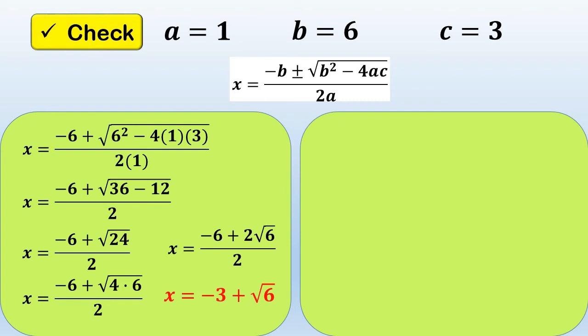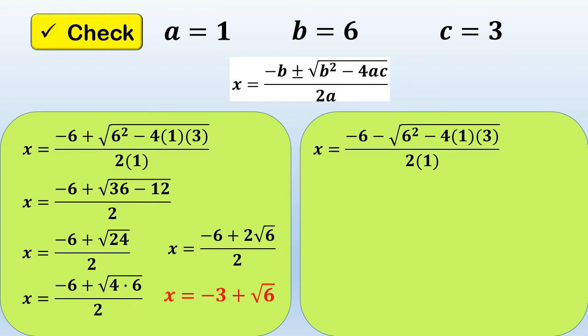So, let's cancel it. So, the answer is square root of 6. So, therefore, the first root that we have here is negative 3 plus square root of 6. Next, let's use the negative sign. Substitute the values we have here.